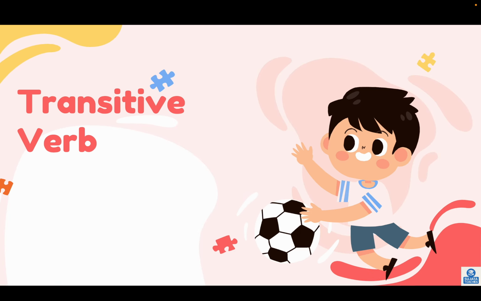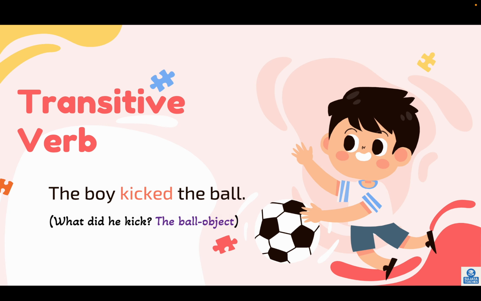Transitive verb. A transitive verb is a verb that needs an object to complete its meaning. For example, the boy kicked the ball. Here, kicked is an action, so it is a verb. So here you can ask the question, what did he kick? The ball. That is an object. So whenever there is an object in the sentence along with the verb, it is called a transitive verb.